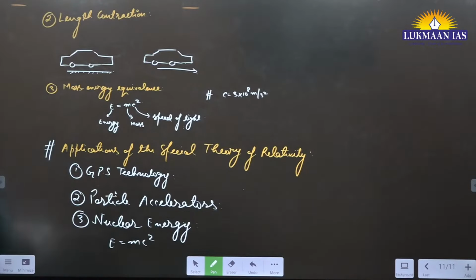In bracket write down E equals mc square, comma, is the basis of nuclear energy. Written?